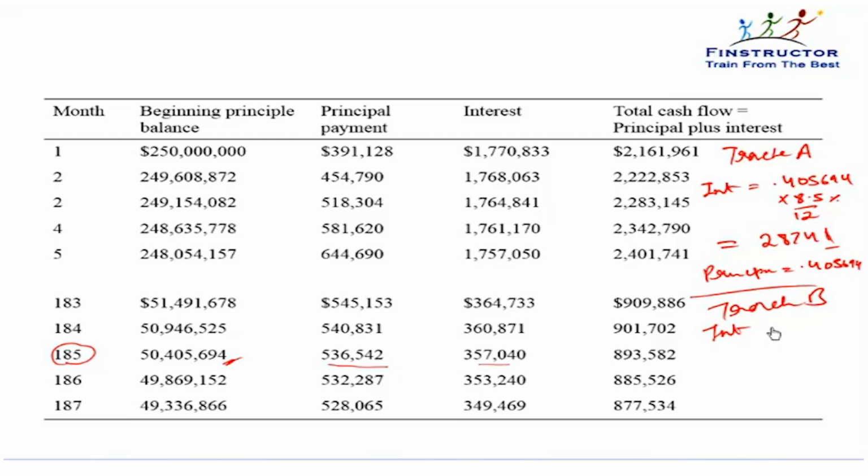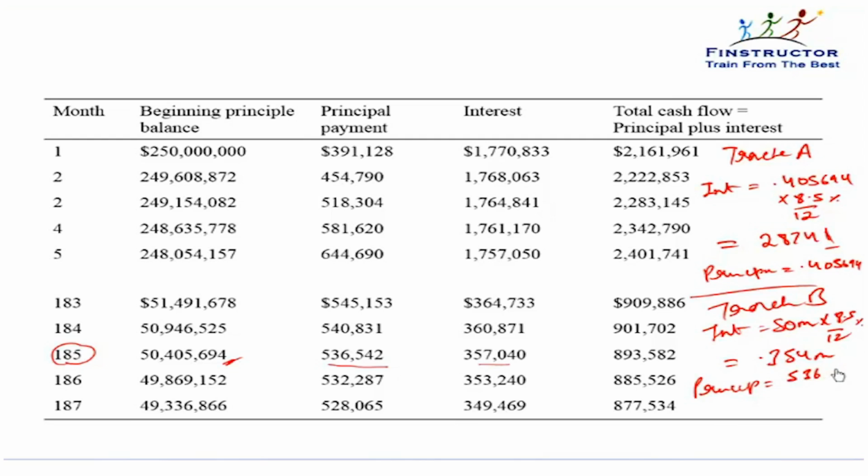The interest amount will be 50 million into 8.5% divided by 12. That will again come out to be approximately $0.354 million. However, for the first time, tranche B now will start getting paid principal amount to the extent of whatever is remaining.